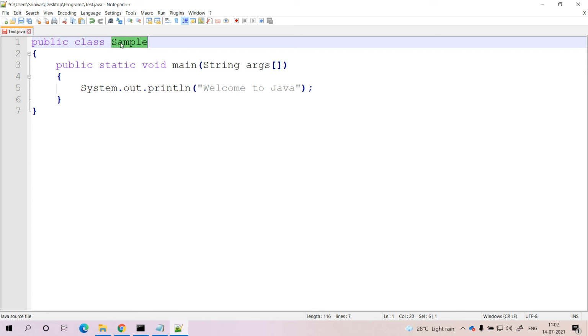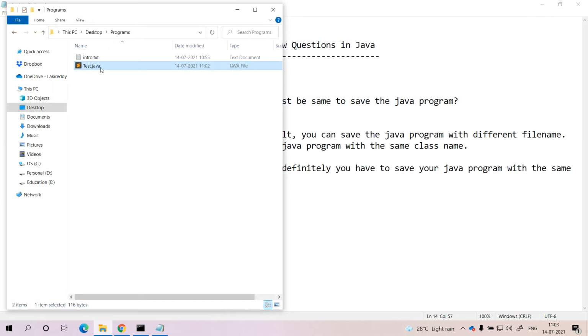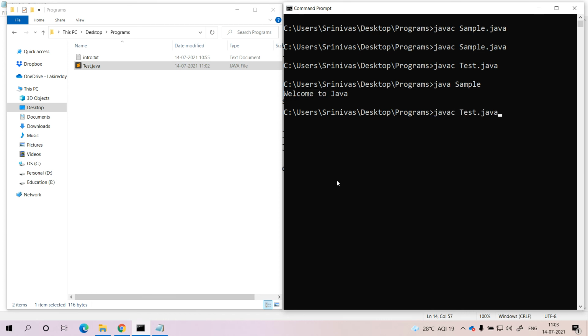Within this test.java we have the sample class, and it is a public class. If you have a public class within your file, the file name should be the class name, that is sample.java. But I am maintaining test.java. At that time, what will happen? Try to compile the program now.